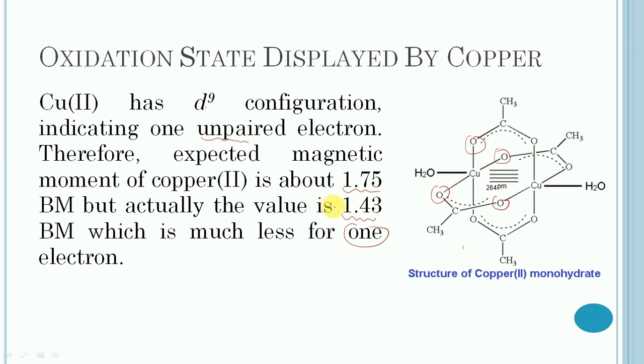Further, each copper atom is bonded to the oxygen atom of a water molecule, occupying the 6th octahedral position, and the copper-copper distance is equal to 264 picometers. This distance is shorter than the one required for significant metal-metal interaction.